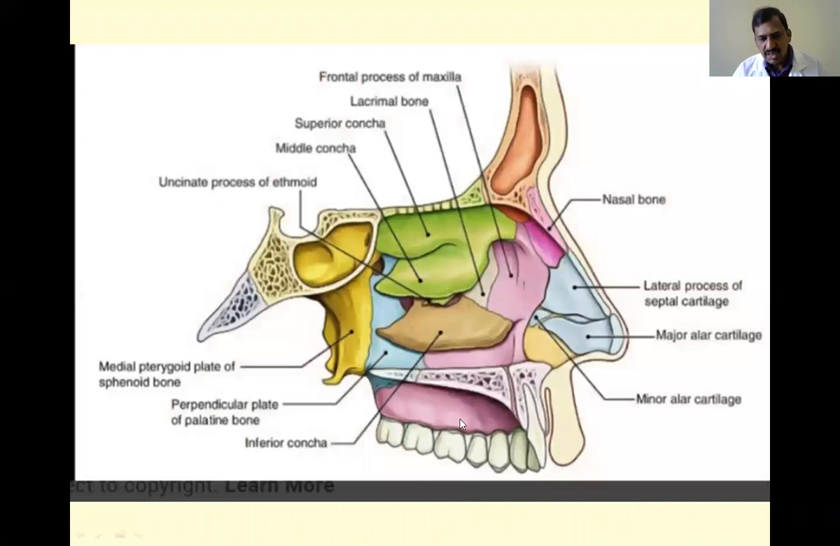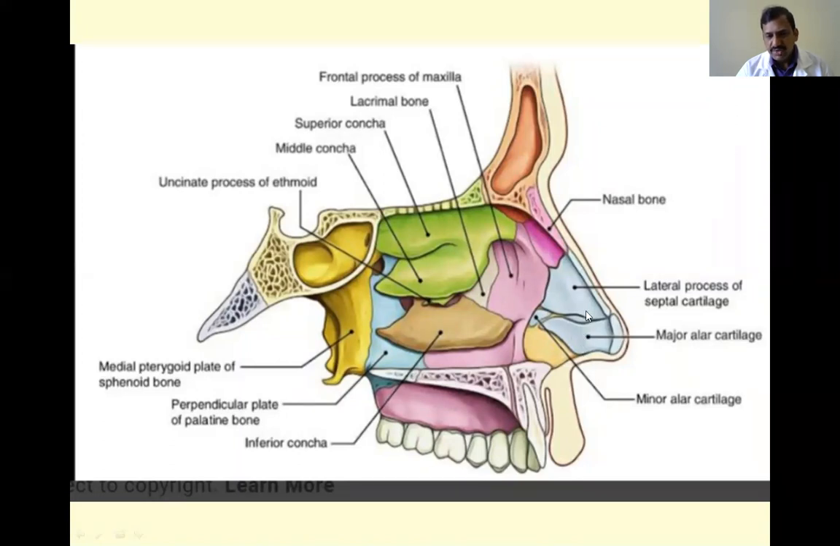Here you see all the bones which take part in the formation of the lateral wall of the nose. This is the medial pterygoid plate. This is the middle and superior concha, formed by the labyrinthine part of the ethmoid bone. And this is the inferior concha, a separate bone. Here you see the frontal process of the maxilla, and this is the nasal bone. And these are the cartilages, the lateral process of the septal cartilage and the alar cartilages.